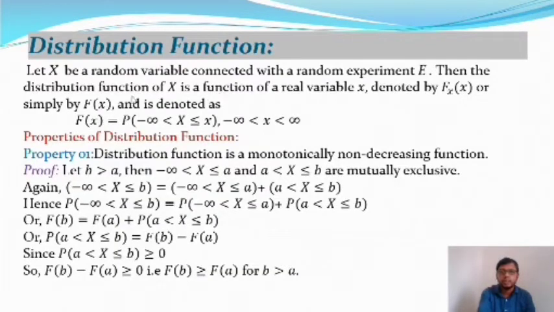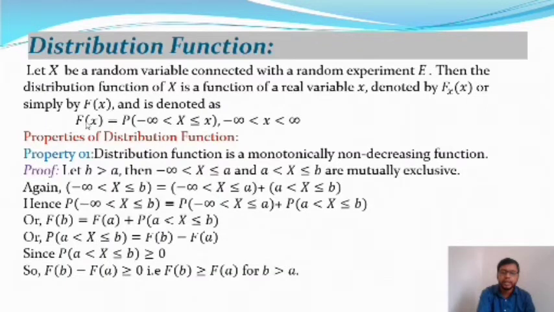Let capital X be the random variable connected with the random experiment capital E. Then the distribution function of X is a function of a real variable small x, denoted by F_X(x) or simply F_X, and defined as the probability of minus infinity less than X less or equal to small x, where x is a real variable defined in the interval minus infinity to plus infinity. So this is the definition of the distribution function.